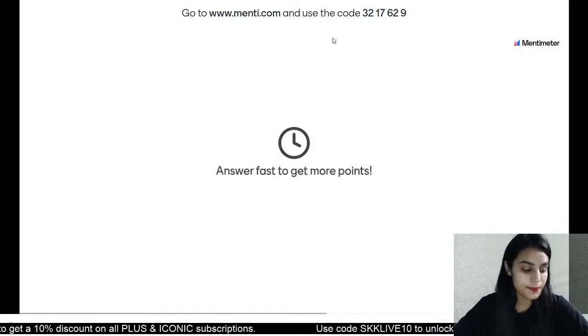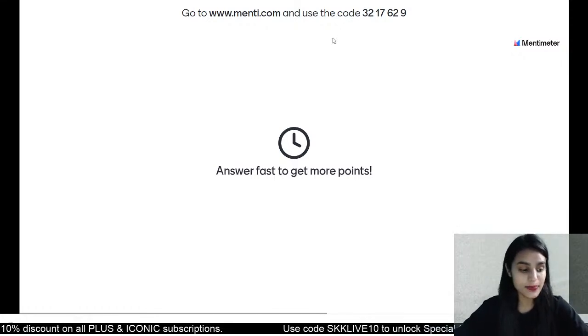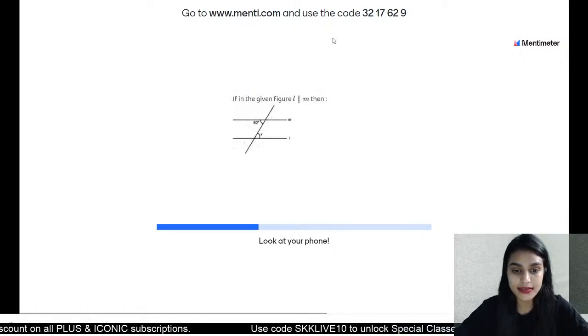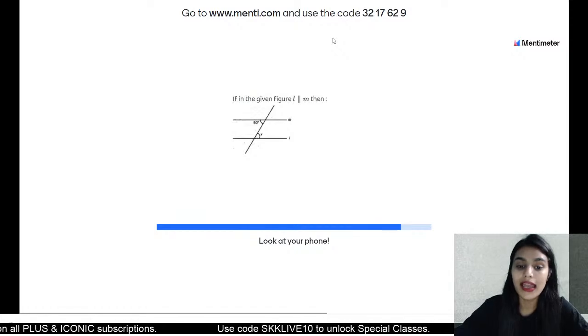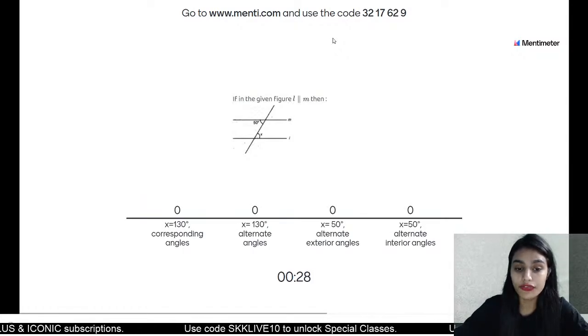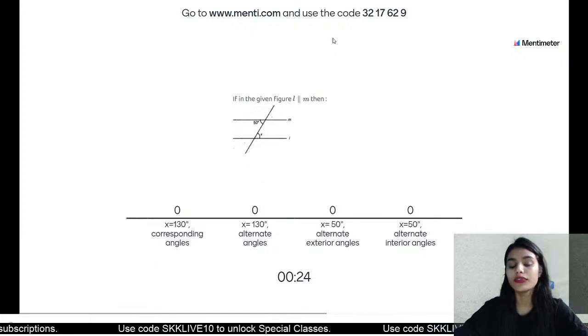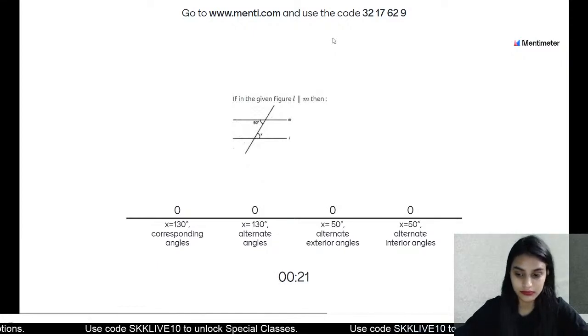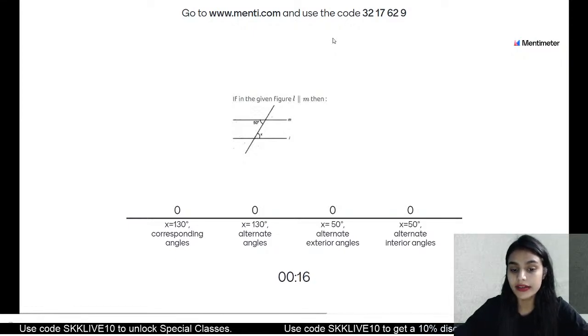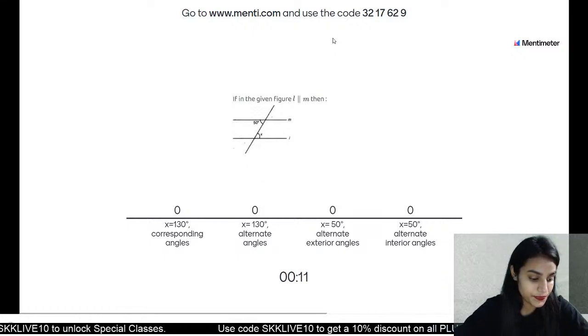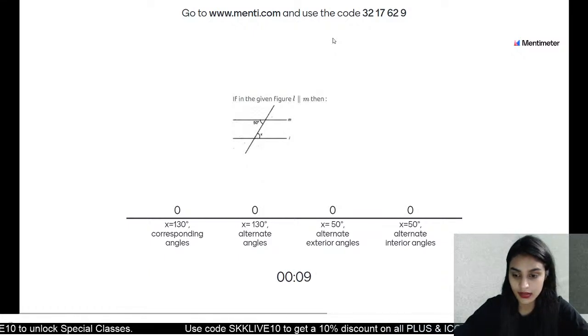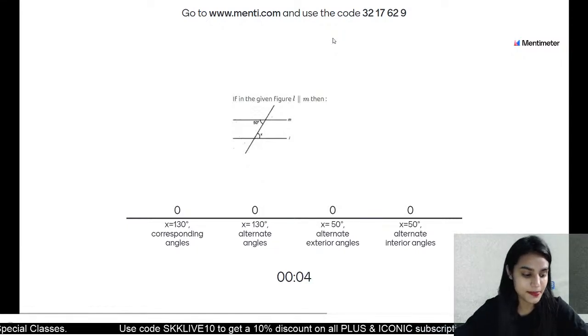Question number 8, okay? Perform with the same energy. This is the kind of response there should be. Maximum right answers. So in the given figure, both the lines are parallel. Then what is the value of x and y? What is the value of angle x? Are these corresponding angles, alternate exterior angles, or alternate interior angles? This is a very simple question. Very simple.